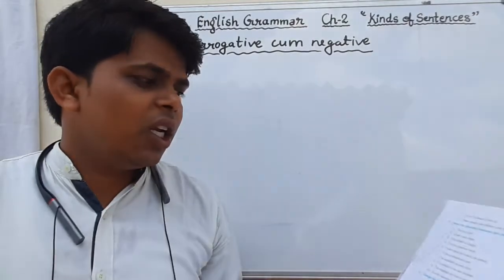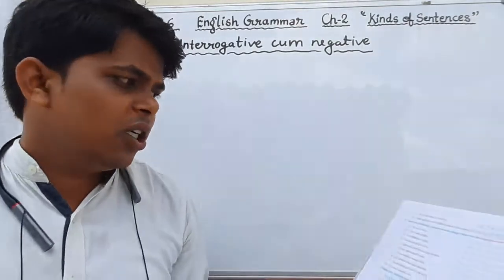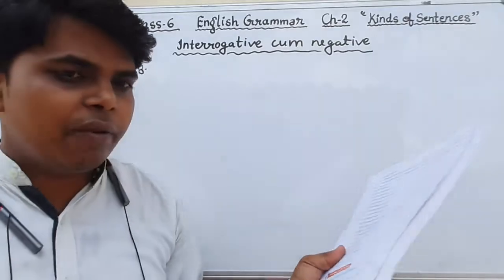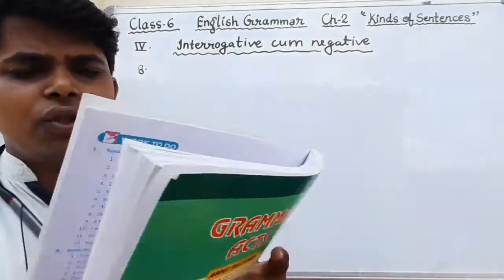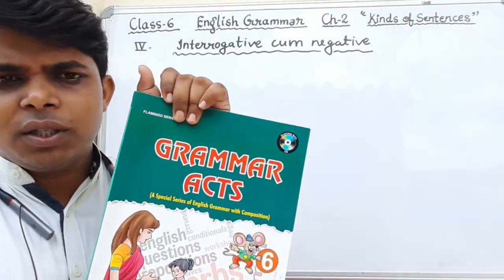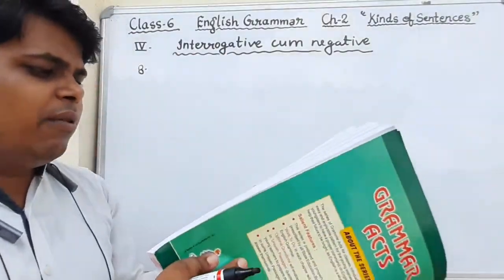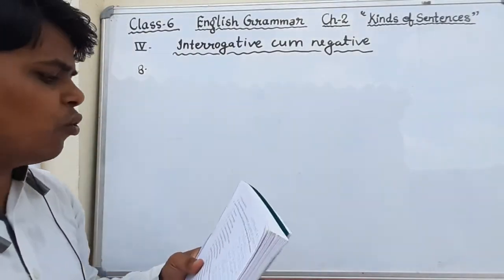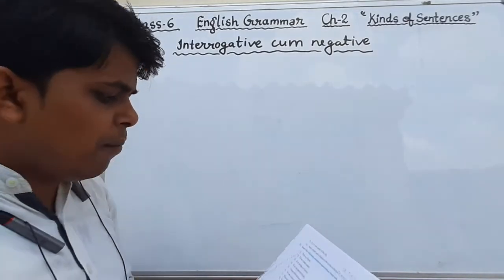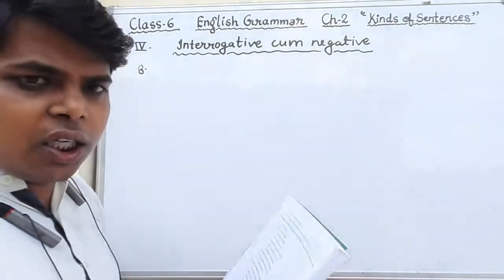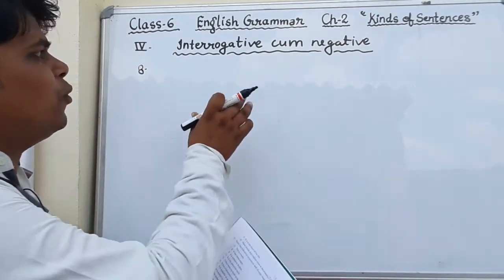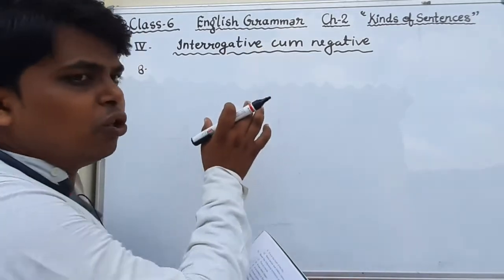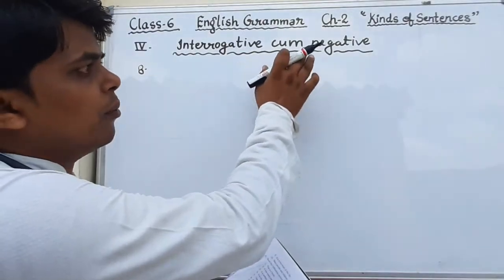It is written in an easy language. Dear student, just open page number 11 of English grammar book of Flamingo publication. This is your book. We were doing exercise number 4 and question number 8. In this question you have to change the assertive sentence into interrogative cum negative.